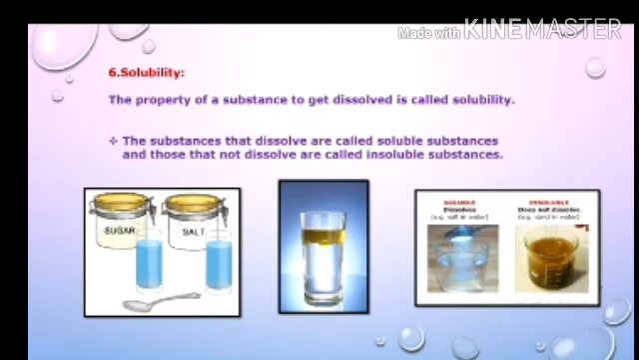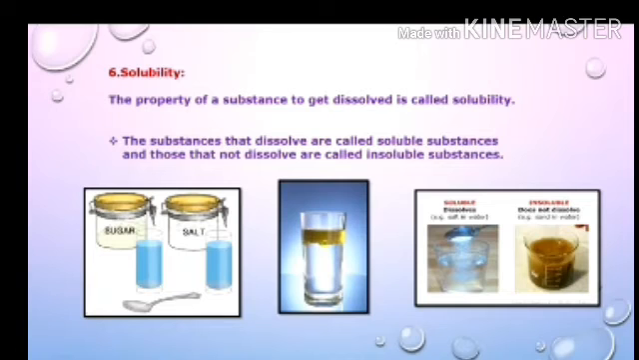Now the next property is solubility. The property of a substance to get dissolved is called solubility. The substances that dissolve are called soluble substances, and those that do not dissolve are called insoluble substances.